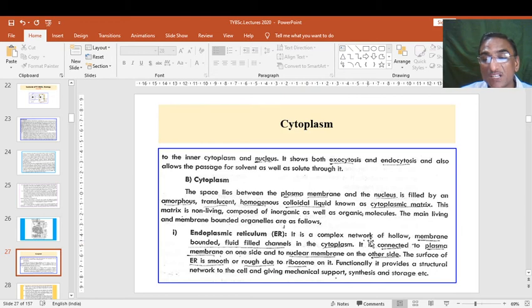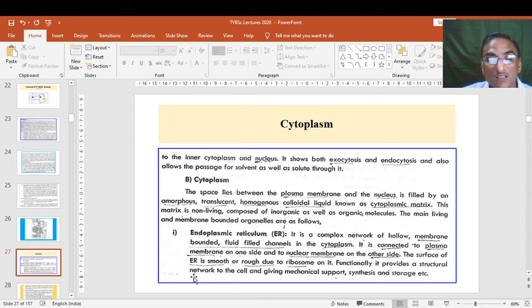It is a complex network of hollow, membrane-bounded, fluid-filled channels in the cytoplasm. It is connected to the plasma membrane on one side and to the nuclear membrane on the other side. This means the plasma membrane can communicate with other cells by passing the direct message of the nucleus to another cell.